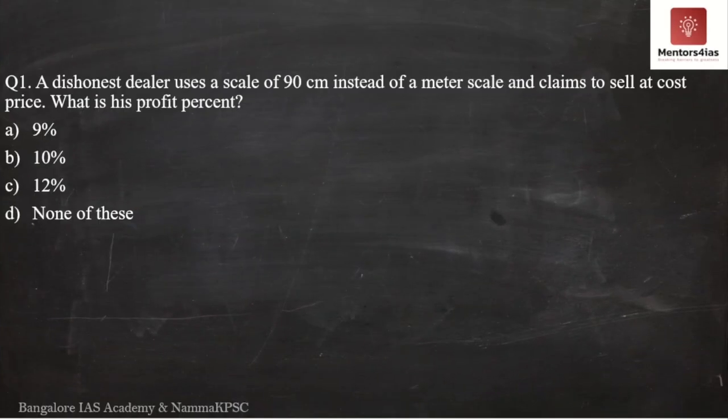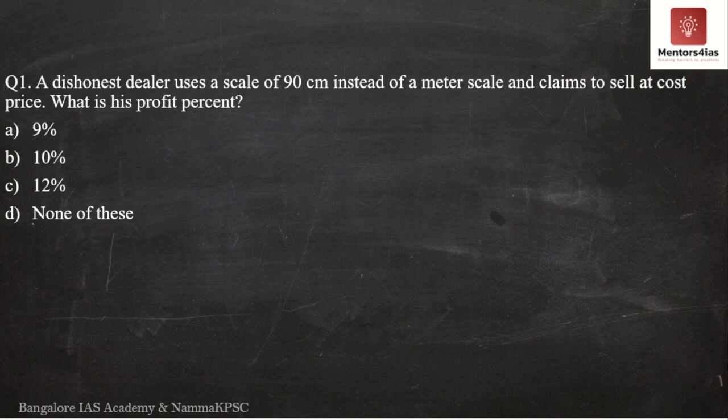Okay, so the first question. Now the first question says, a dishonest dealer uses a scale of 90 centimeters instead of a meter scale and claims to sell at cost price. What is his profit percent?